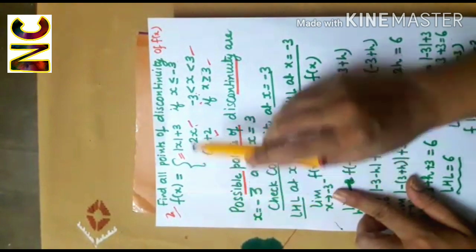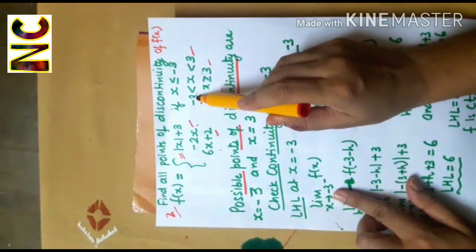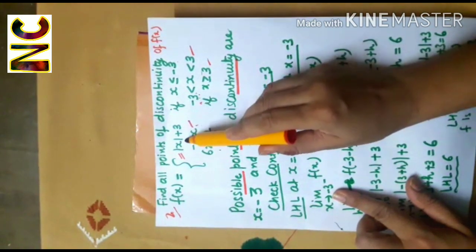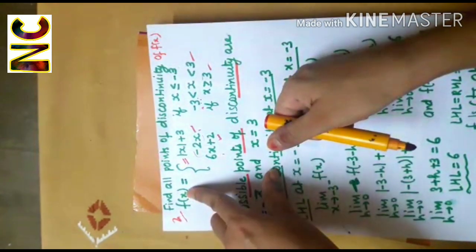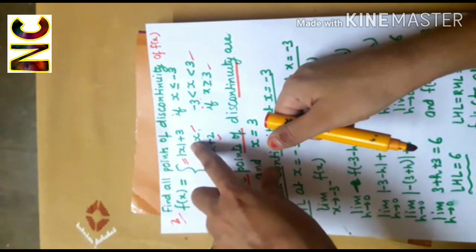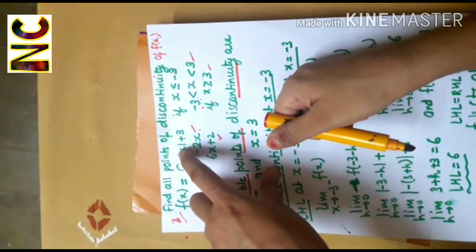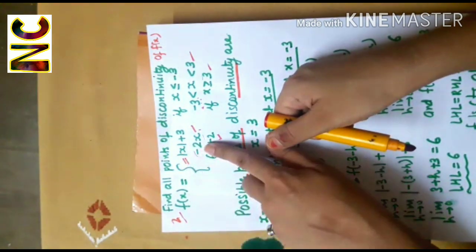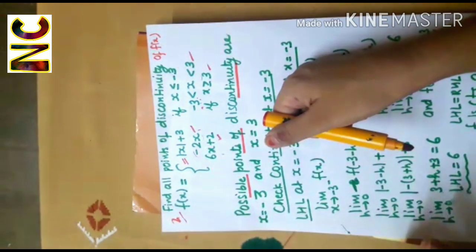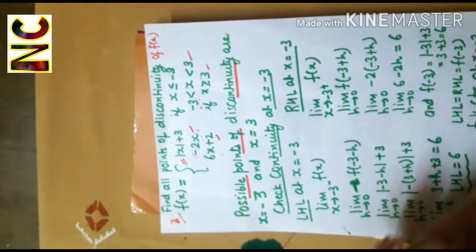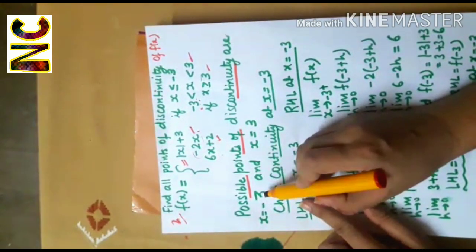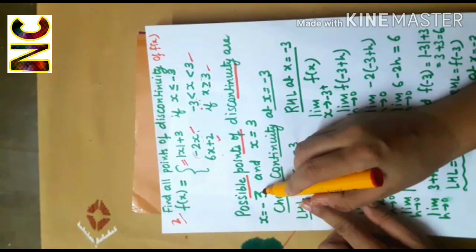And when I compute the right hand limit at minus 3, the function will follow this definition. So as the function will be following two different definitions while computing the left hand limit and the right hand limit, there is a chance that the two limits may differ. So minus 3 is a possible point of discontinuity.